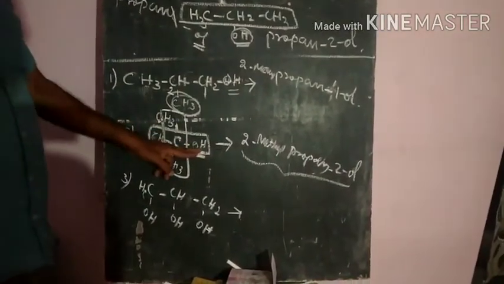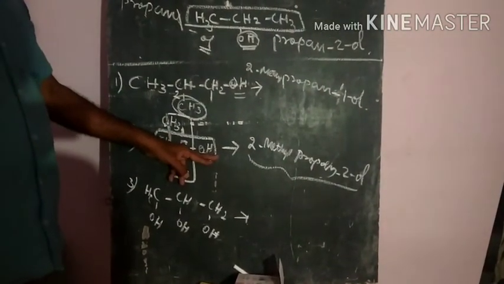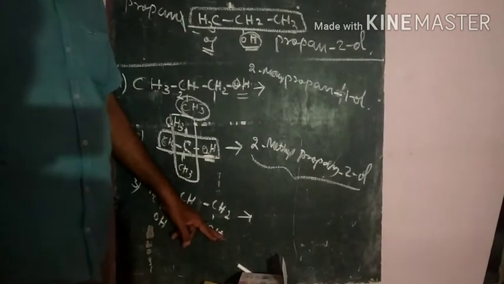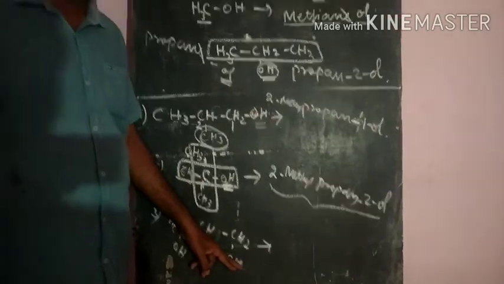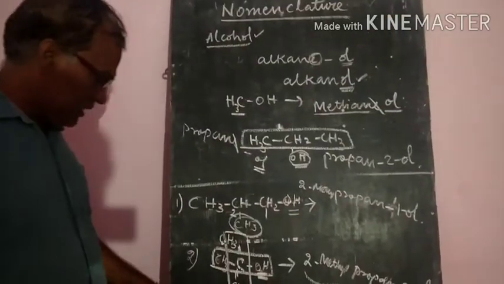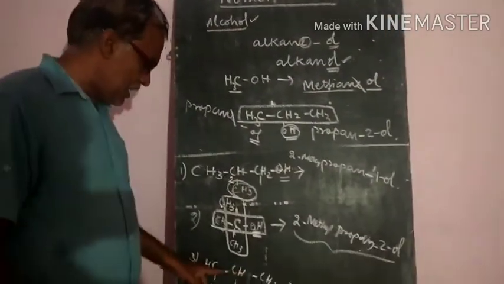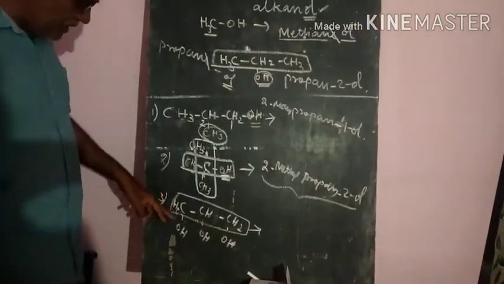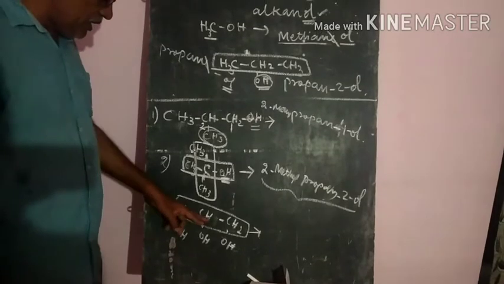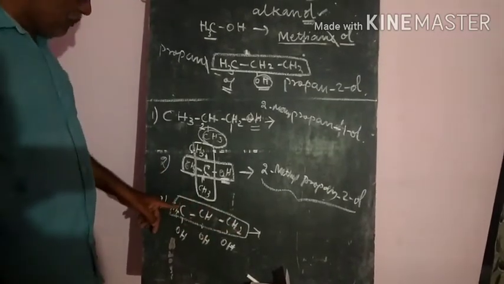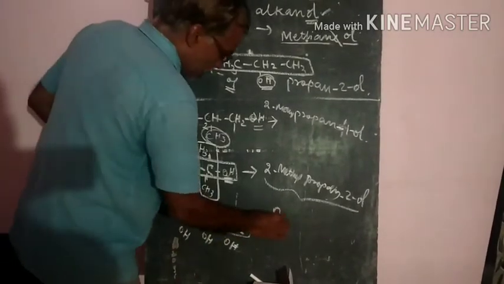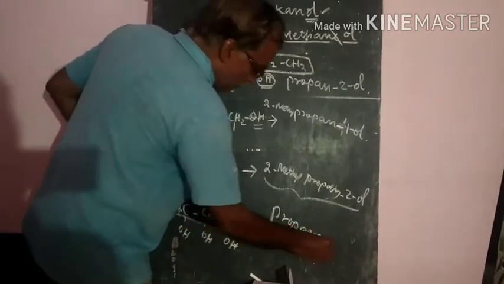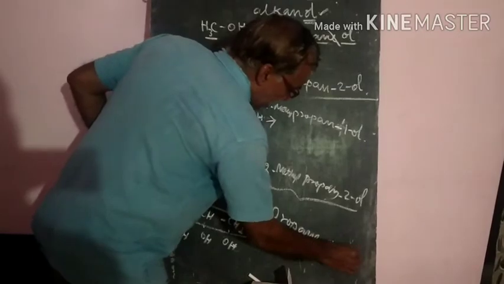Generally, if two hydroxyl groups are there, they are called glycols. If three hydroxyl groups are there, they are called glycerols. Here, how many carbon atoms are there in the main chain? Three carbon atoms, propane. The alcoholic groups are attached at carbon atoms 1, 2, 3. So the name is propane-1,2,3-triol.